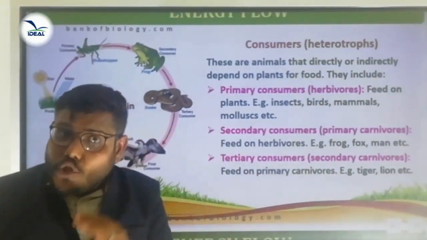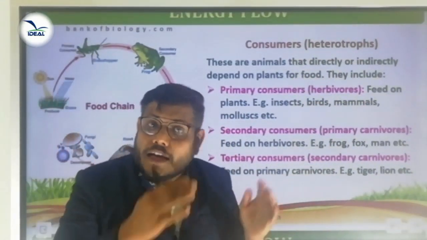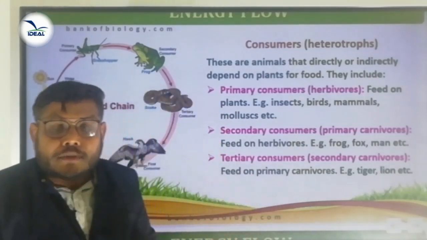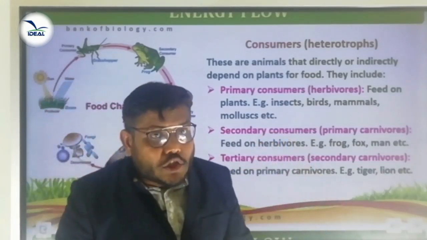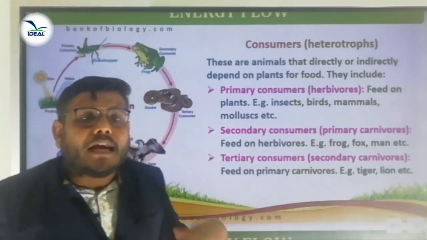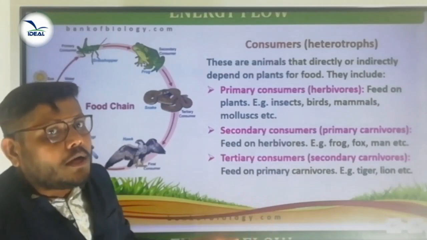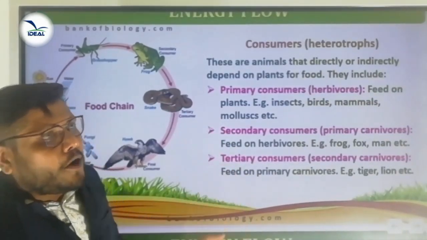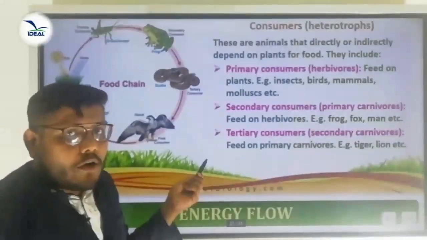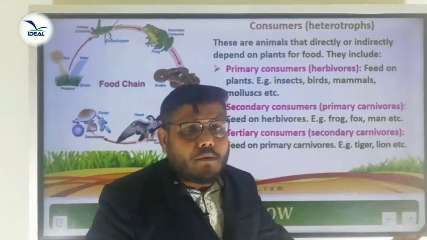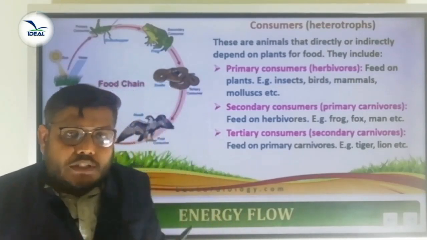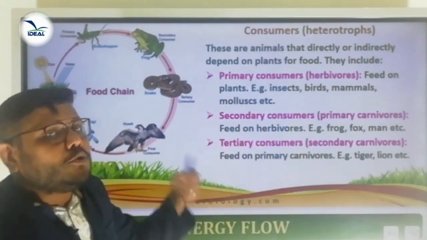Consumers are directly or indirectly depending on the producer or autotrophs. There are three types of consumers: the primary consumer, that is the herbivore; the secondary consumer, that is the primary carnivore; and the tertiary consumer, that is the secondary carnivore. These are the different types of consumers present in an ecosystem. These are all biotic components. Here one organism is eating another organism, and while eating one by one, we get a kind of chain, that is called a food chain. So here one organism is consumed by another organism.